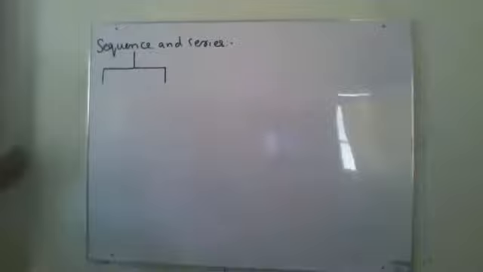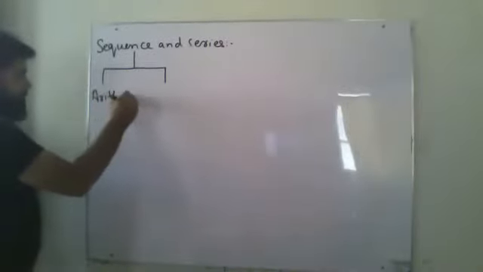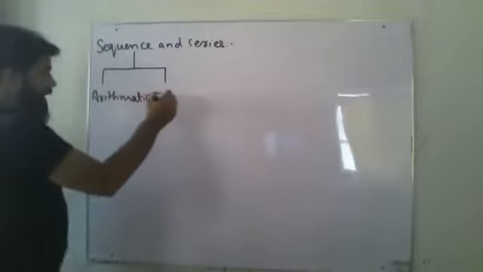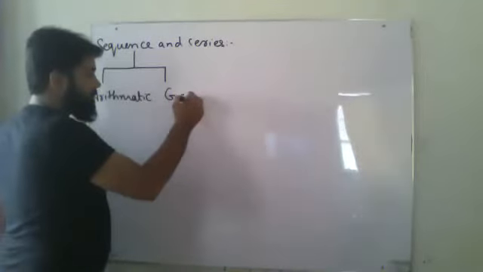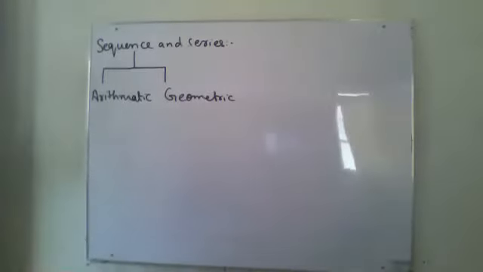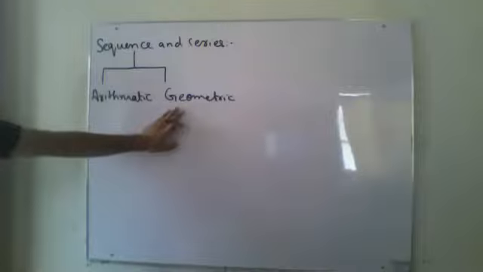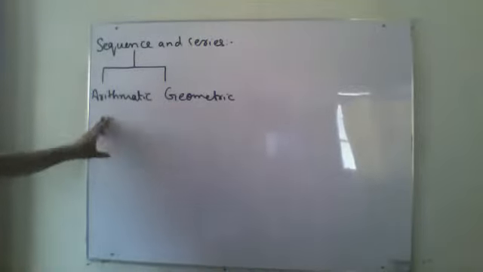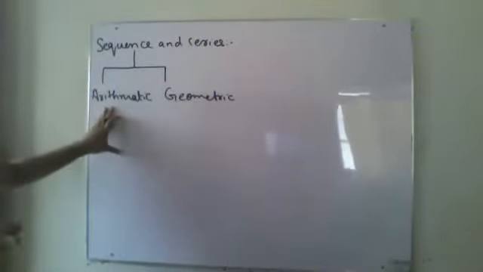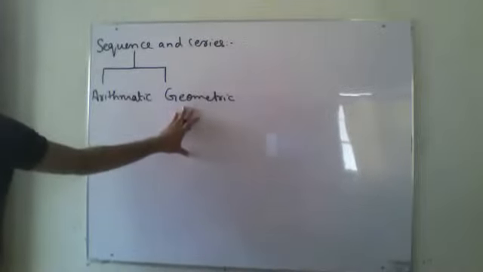The first one is known as arithmetic, and the other one is known as geometric. So, arithmetic sequence or geometric sequence, and if I'm going to add the numbers, that will become arithmetic series or geometric series.